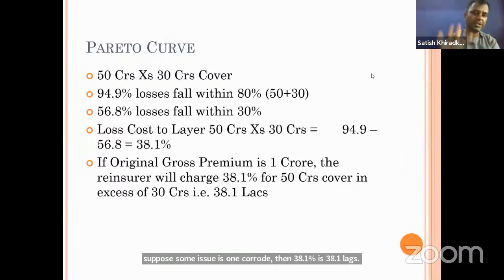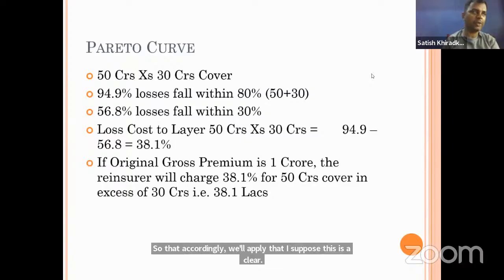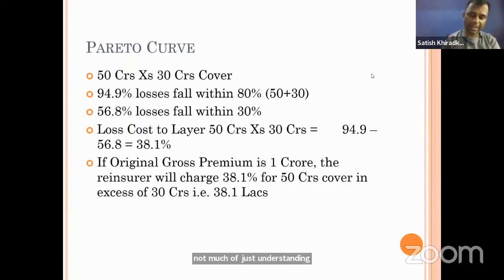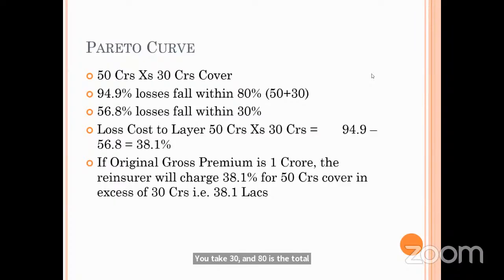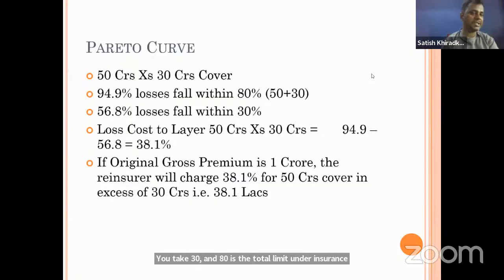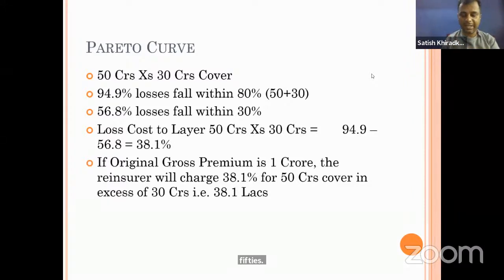There is not much here, just understanding concepts, just clarifying it, because in the Pareto curve it is not difficult. If they ask you, they will give you 3 figures: the losses of 30%, 50%, and 80%. You forget 50, you take 30 and 80, which means the total limit and the insurance deductible that you have to take. For the confusing part, they can give you 50% also, as it is 50 excess of 30. So just apply your mind, don't use that 50. This is just to confuse you. Just use 30 and 80, then you can easily understand. Otherwise, this is a very easy one.